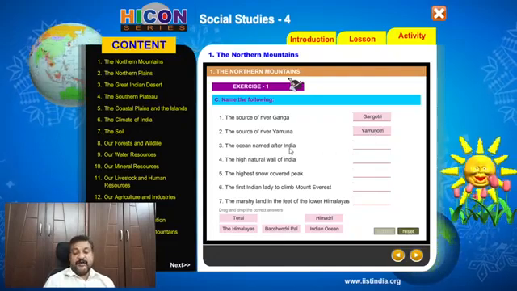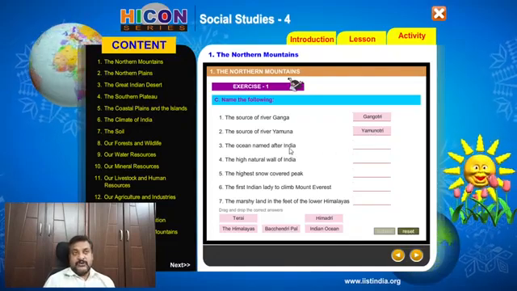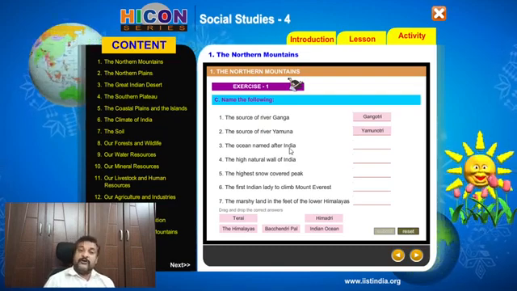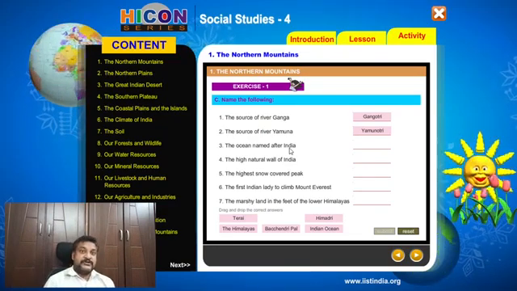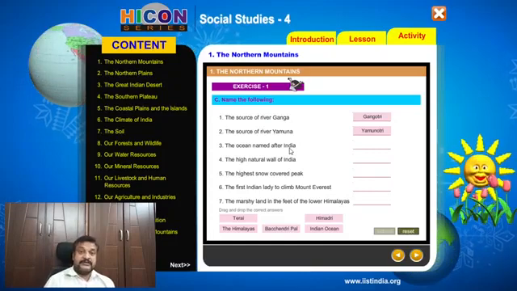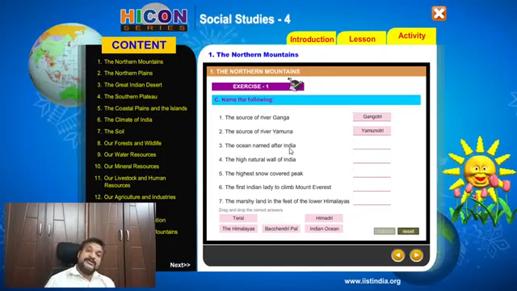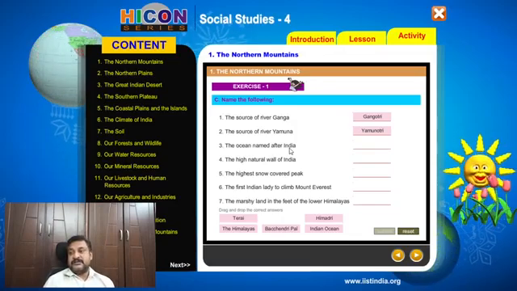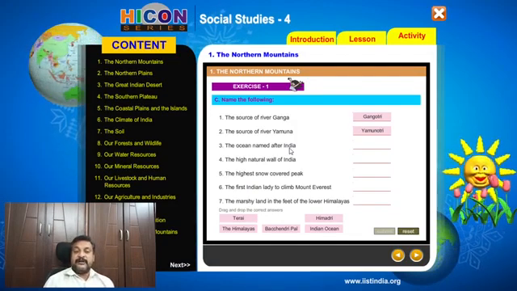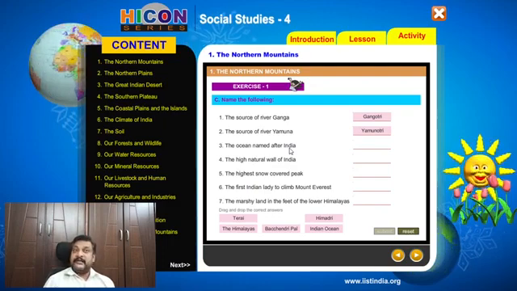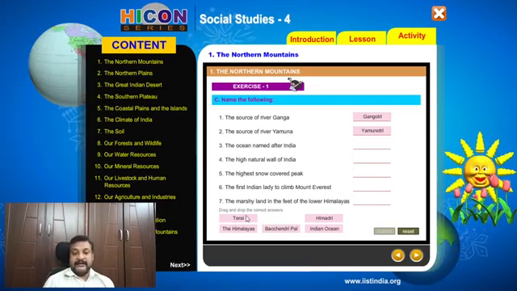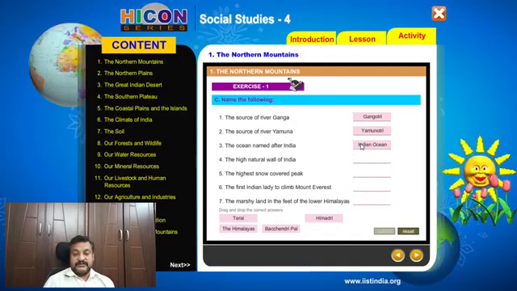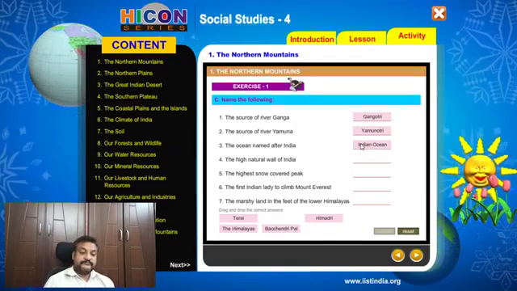The ocean named after India. So we have seen in the lesson there are about 5 oceans: the Pacific Ocean, the Arctic Ocean, the Atlantic Ocean, the Antarctic Ocean and the Indian Ocean, in which no other ocean is named after a country. There is only one ocean which is named after a country, and that is named after the country of India, and the ocean is known as the Indian Ocean.